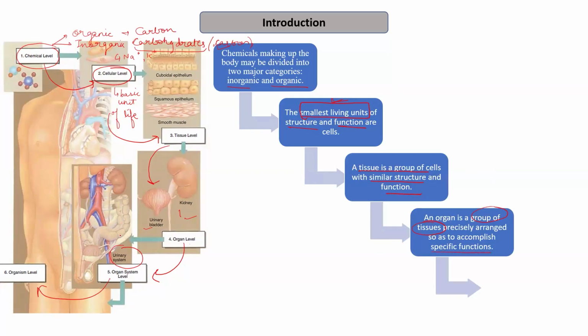For example, as I mentioned, the urinary system consists of organs like kidney and urinary bladder. There is a precise arrangement of various organs like kidney and urinary bladder that allows them to perform a particular function of urination. Then we have the organ system in the last. An organ system is a group of organs, like, for example, the kidney or the urinary bladder, that contribute to a particular function.